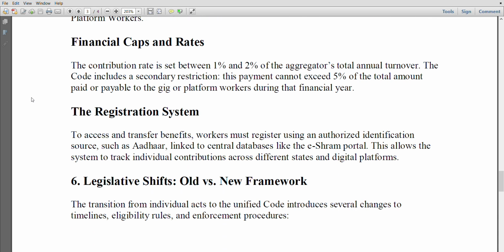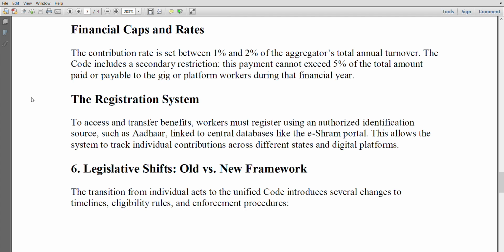The registration system. To access and transfer benefits, workers must register using an authorized identification source such as Aadhaar, linked to central databases like the eShram portal. This allows the system to track individual contributions across different states and digital platforms.